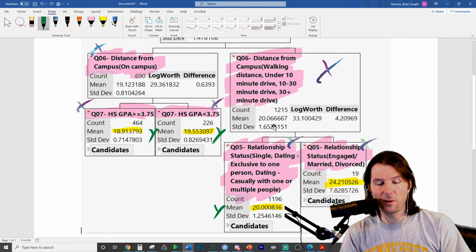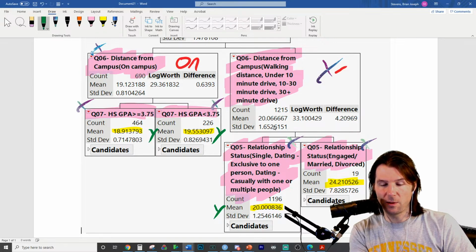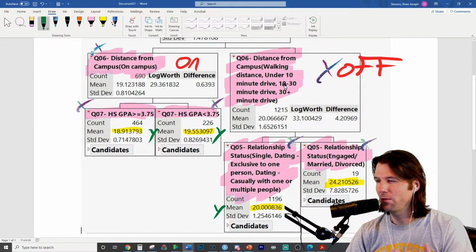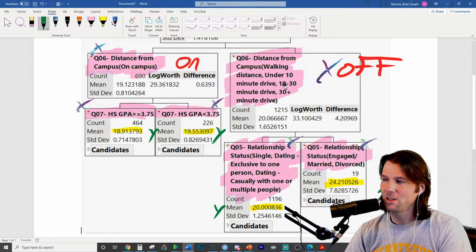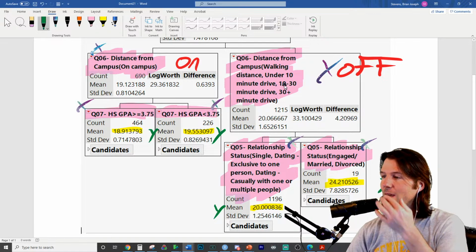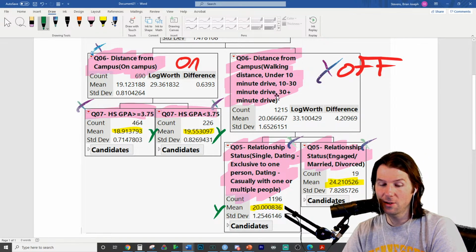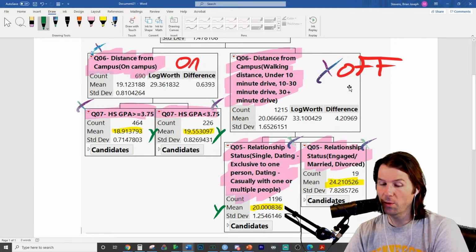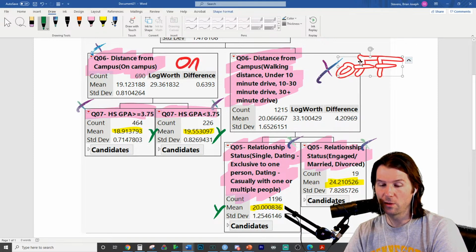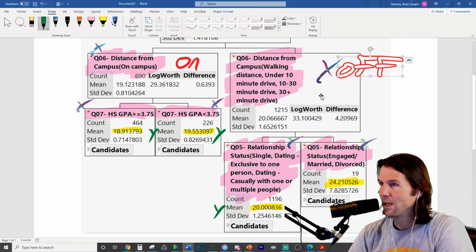And we could just say these people live on campus and these people live off campus. You either live on or off campus. It's a lot to say. If the grader counts off because maybe you get something like this, just tell me if you think you should get the points back, because I would accept, instead of saying these are people who live a walking distance, under 10-minute drive, 10 to 30-minute drive, or 30-plus-minute drive, because either you live on or you don't live on campus, which means off campus. So these are your on-campus people. These are your off-campus people.